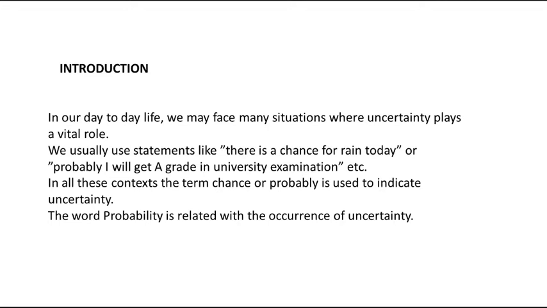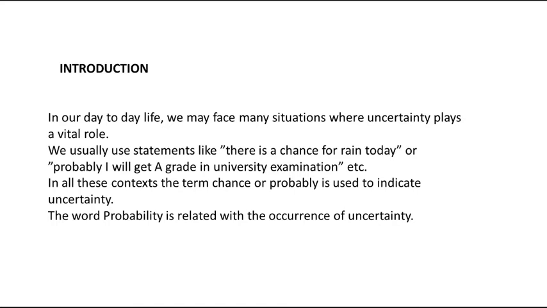In all these statements we use words like chance, probably, or uncertain, which is nothing but an uncertainty. We don't know whether the required outcome will occur or not, but there is a chance of getting that outcome. So the word probability is related with the occurrence of uncertainty.